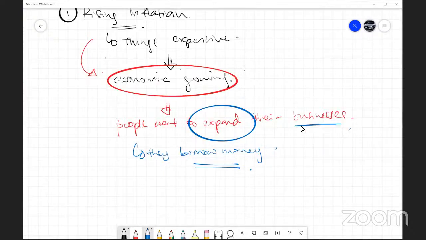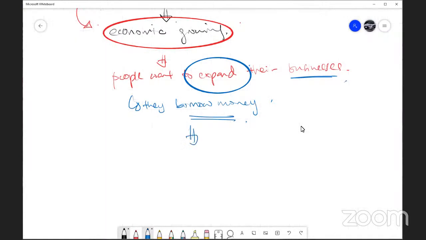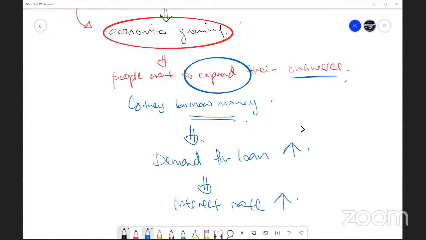So when they borrow money, that means the demand for loans has gone up. So when demand for loans goes up, what happens? I told you about demand and supply, right? So demand for loans goes up. What happens to your loan? Your loan becomes sought after. So in that case, interest rates will increase. As people ask for loans, the supply is lesser.